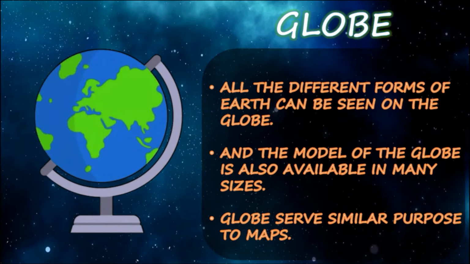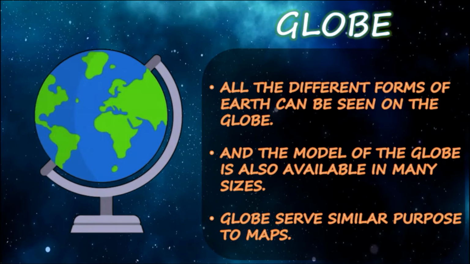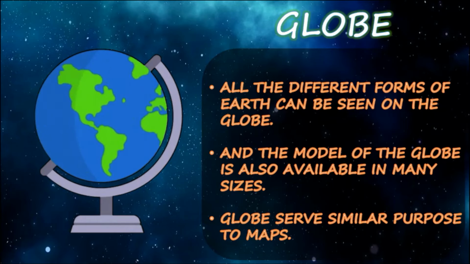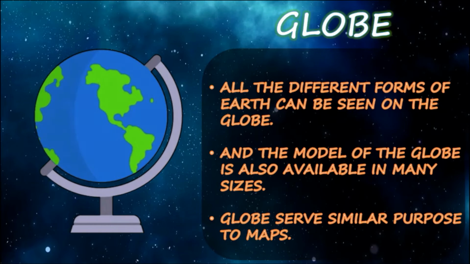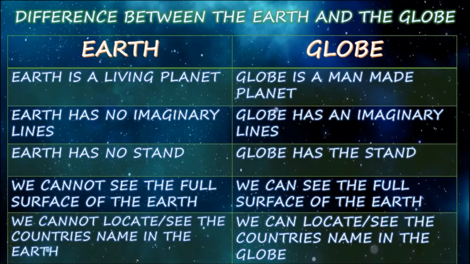Just like the earth, the globe is also round in shape. The globe is fixed to a stand, which helps in its spherical movement. As the earth rotates itself, the globe can also be rotated. We can see the oceans, seas, continents, mountains, etc. on the globe. Now we are going to see the difference between the earth and the globe.